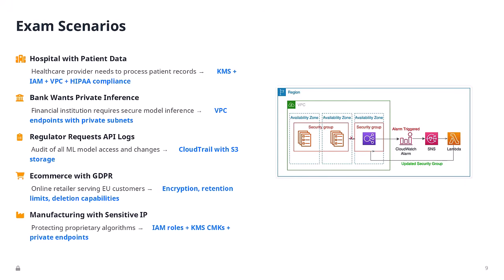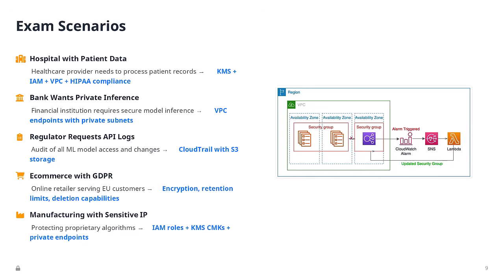So scenario 3, a regulator demands a complete audit trail of machine learning system access. They want CloudTrail. It logs every API call with timestamps, source IPs, and user identities. Essential for compliance audits.